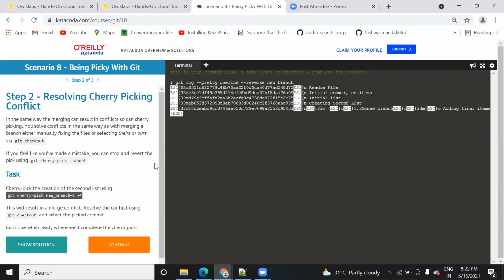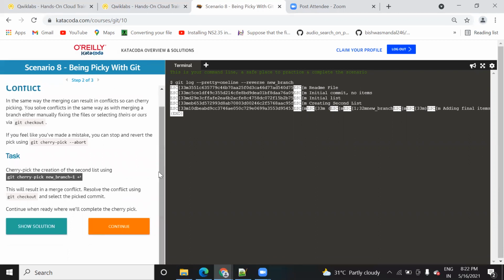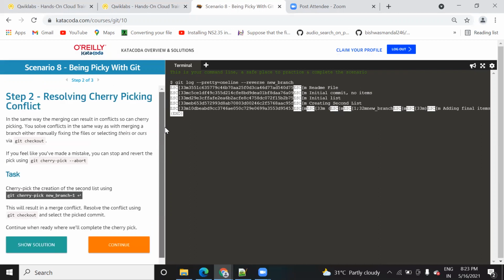When you click on this continue button, now you will come to the actual command that you need to run. Here they are saying how you can resolve that conflict. In order to resolve that conflict, you need to run this cherry pick command, and once you run this, it will get resolved. Here, if you want to stop, or if you want to revert the change or revert the conflict from happening, you can use git cherry-pick --abort. If it is not clear, just read this line 2 or 3 times so it will be clear to you.